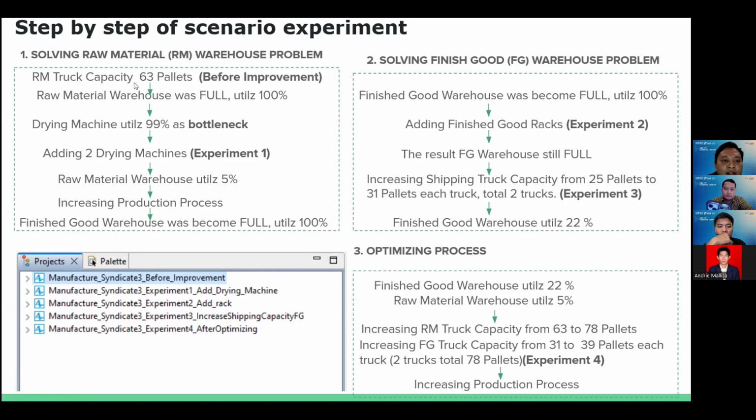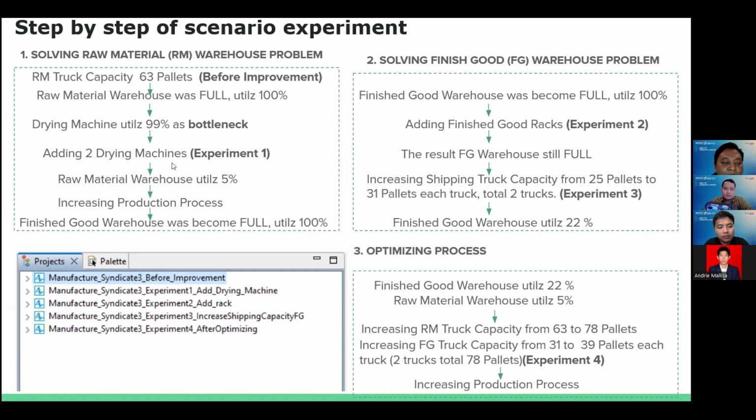The first one, we found the initial problem is the raw material warehouse was full, and after simulating the existing condition, we got 90% utilization of the drying machine. So we identified this bottleneck.